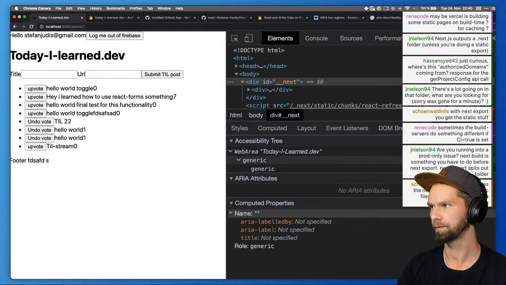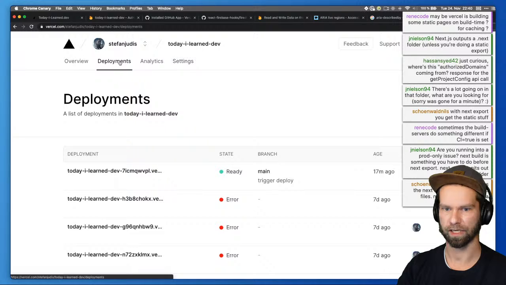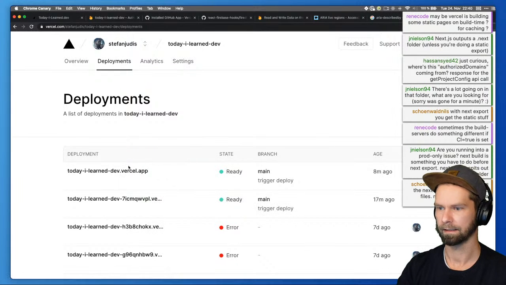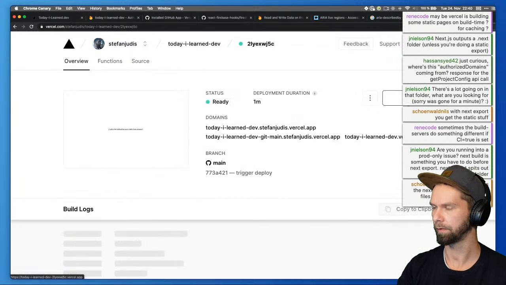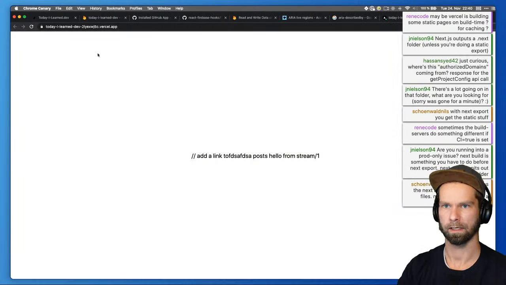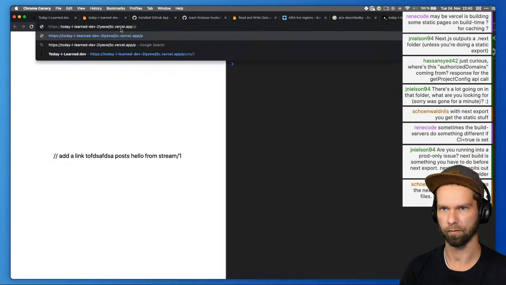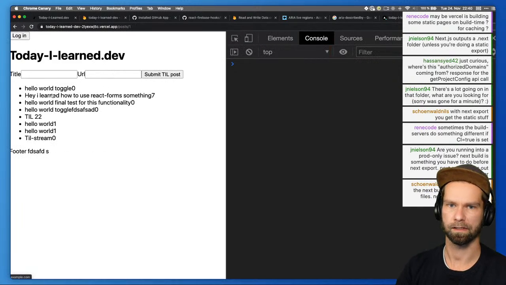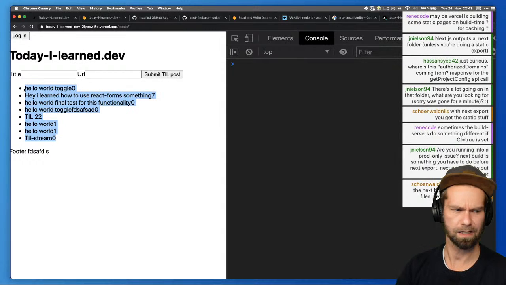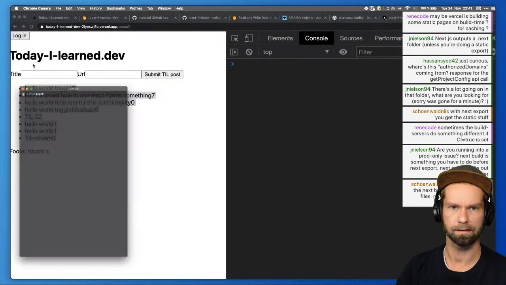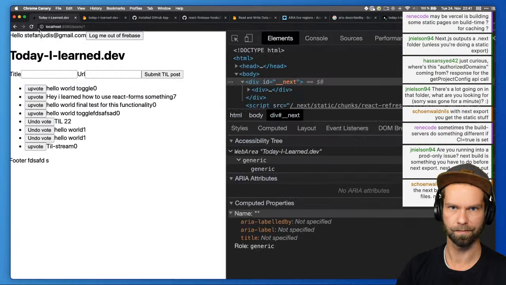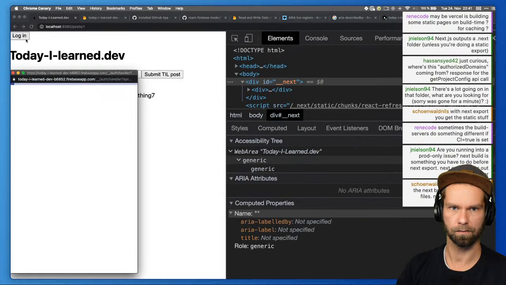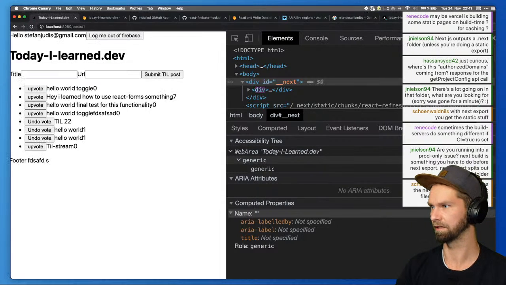When I now go to Vercel, and we check the deployments, and we go here and see what is deployed, we can have a look at what's going on here. I'm going to the same route. So what you see is that the application is probably deployed. Everything looks good. It's also fetching some data from the Firestore. But when I log in, there's absolutely nothing happening. And it looks like either environment variables are failing, or I don't know actually what's going on.